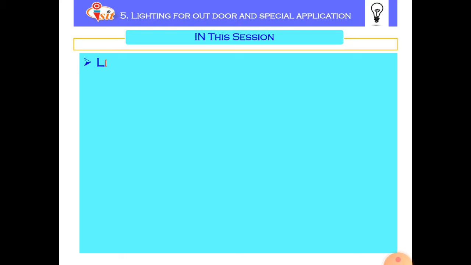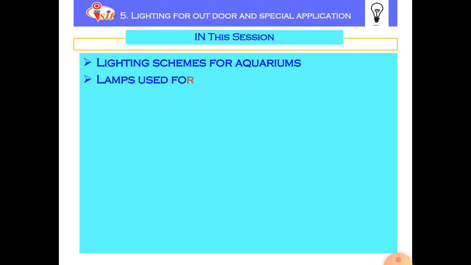So in this session, we are going to see the lighting schemes for aquariums and for shipyards.